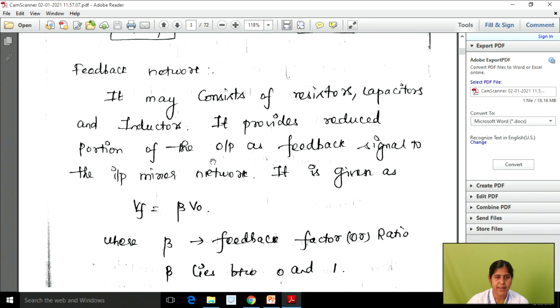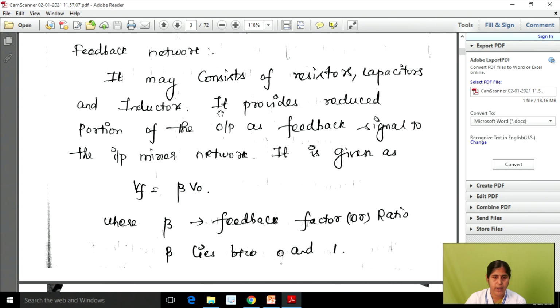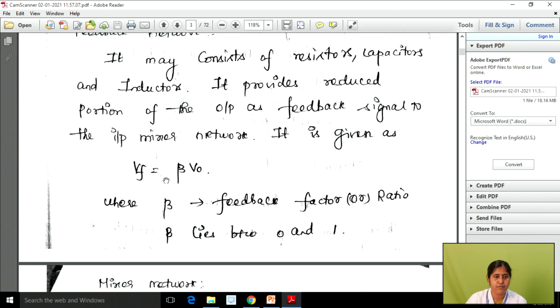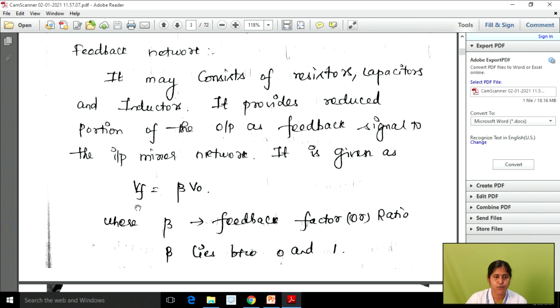The next one is the feedback network. It consists of resistors, capacitors and inductors, right? So why do we need a feedback network? It provides a reduced portion of the output as a feedback signal to the input mixer network. So we can write VF equal to beta into V0, right? What is VF? This is your feedback voltage. Beta, we know, is the feedback factor or feedback ratio, and it lies between 0 and 1. V0 represents the output voltage. This is the general expression for the feedback network.